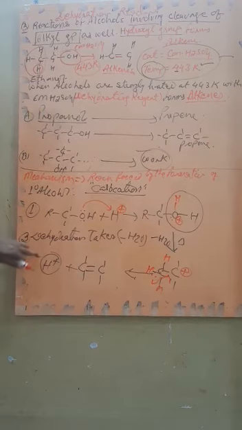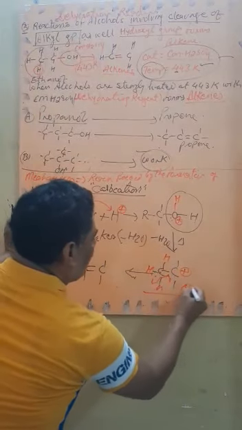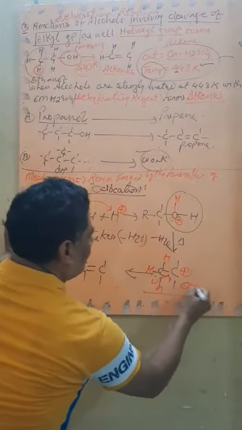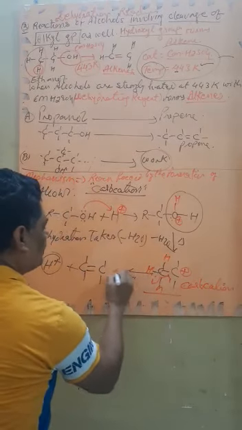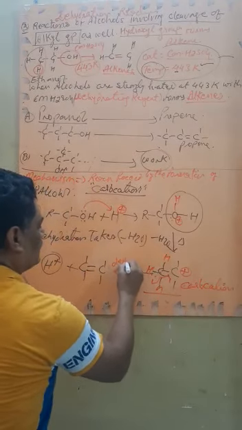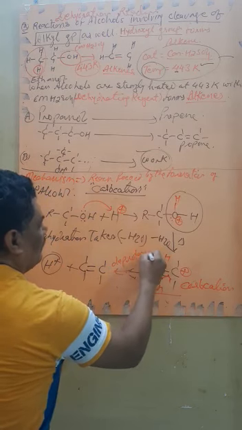The H cation here acts as a catalyst. Therefore it will be released. This is called the carbocation, and this process is known as deprotonation. So this is about the mechanism.